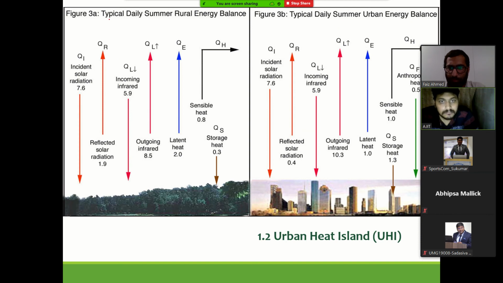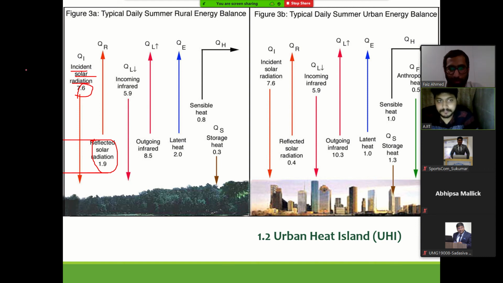So, the typical summer temperature, rural energy balance. What happens? There are certain things that come in and certain things that go out. What is coming in? Incident solar radiation of X amount. We know that once the sun's rays hit the surface of the earth, some of it is absorbed and some of it is reflected back.